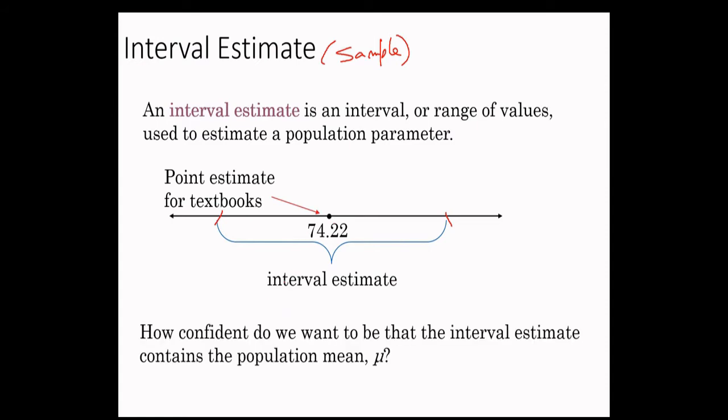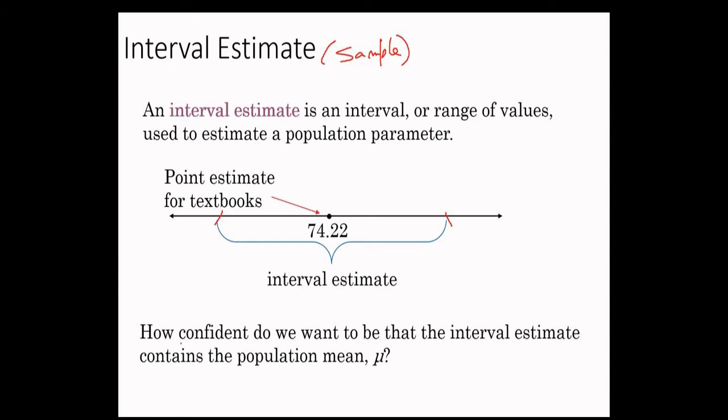Now there is another question. How confident do we want to be that the interval estimate contains the population mean mu? So now we want to know how confident we are, and that confidence must be in percentage.